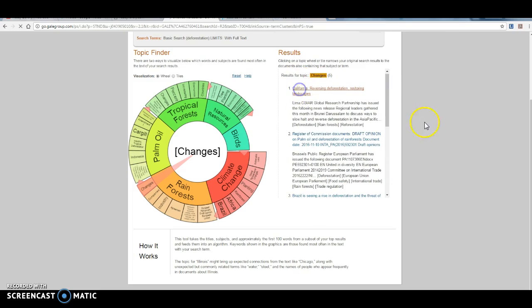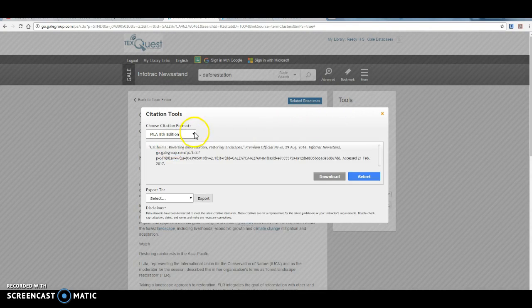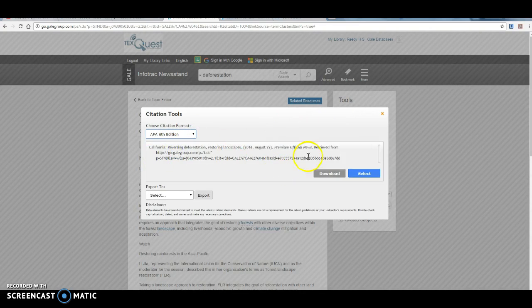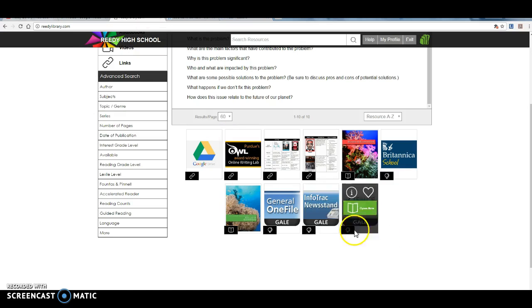So any resource that you use from this database, you can click on it, go to Citation Tools, APA, copy and paste this into your project, and then you can also sign in with Google on this one and download any of these resources into your Google Drive as well, okay? And the other one, Academic OneFile, or General OneFile, is going to provide you with similar things. Just know that you're going to be more limited on what types of resources are in these two databases versus like Science in Context, okay?